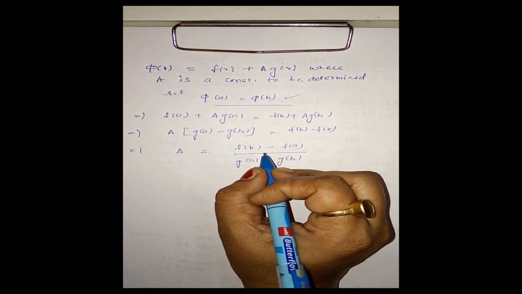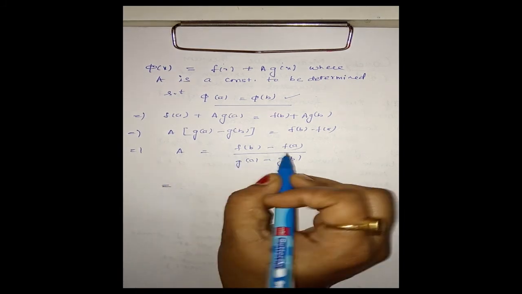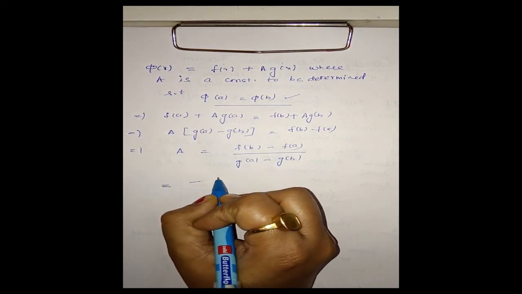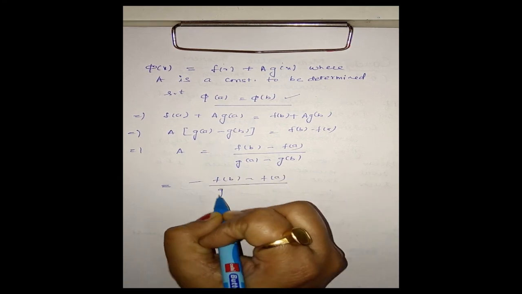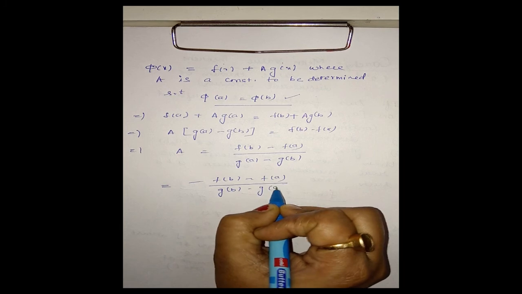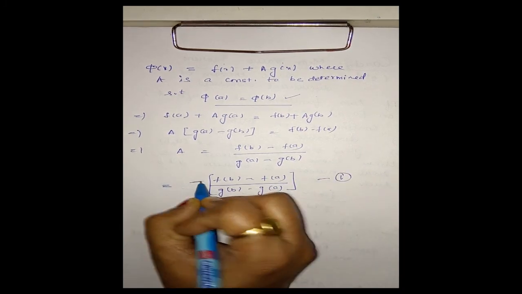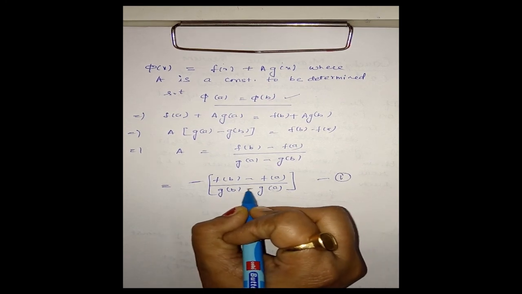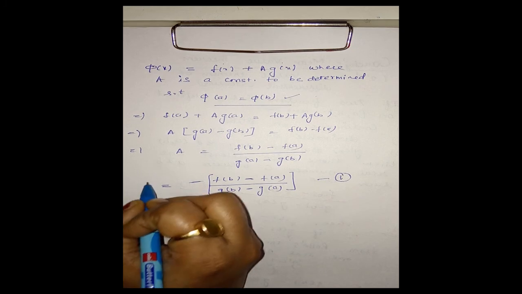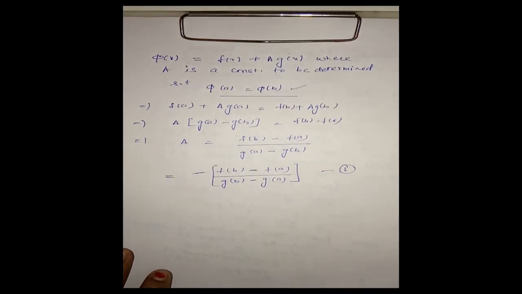This is my constant A. This can also be written, taking minus common, as A = -(f(b) - f(a)) / (g(b) - g(a)). And this is well defined since g(b) - g(a) is not equal to 0. Mark this as equation number 1.